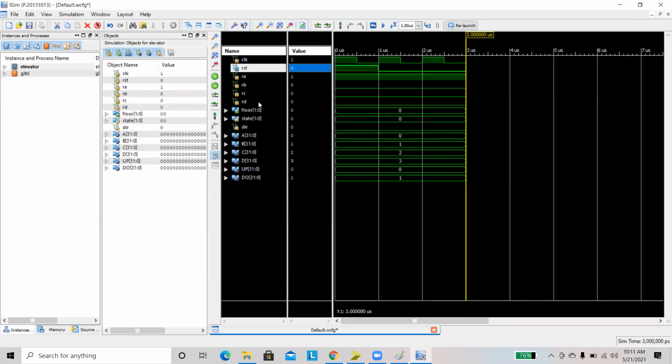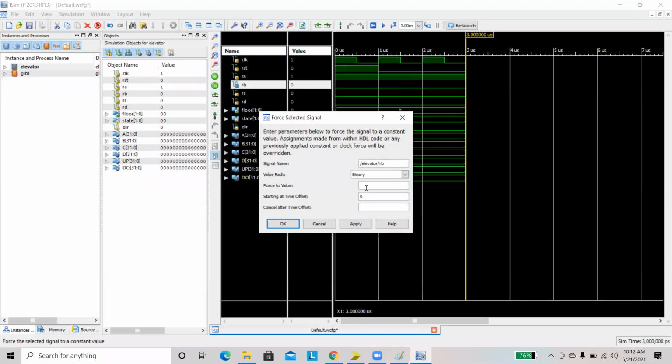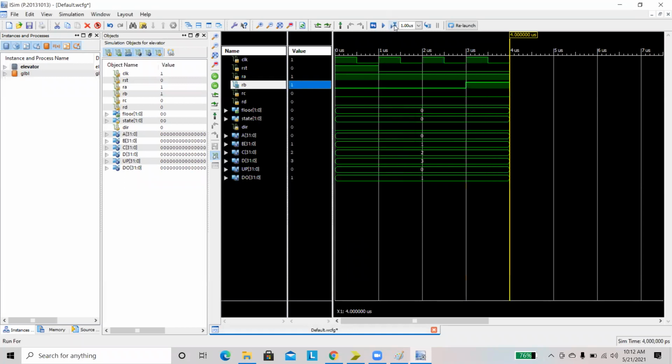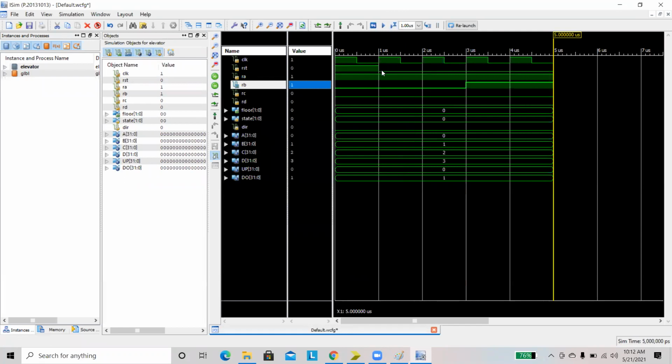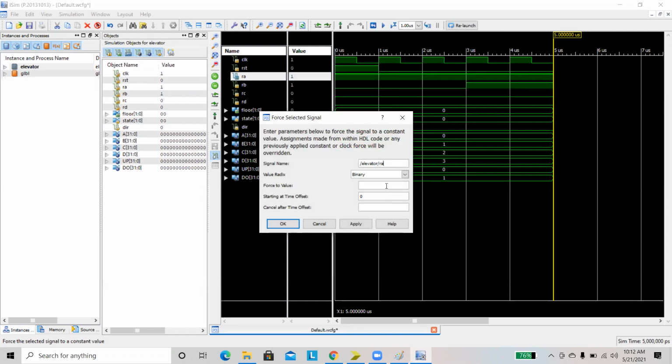When the request is coming from A, what is the state? A. Then floor also 0. 0 is related to A state. Then if the request is coming from B, then you have to close the previous request.